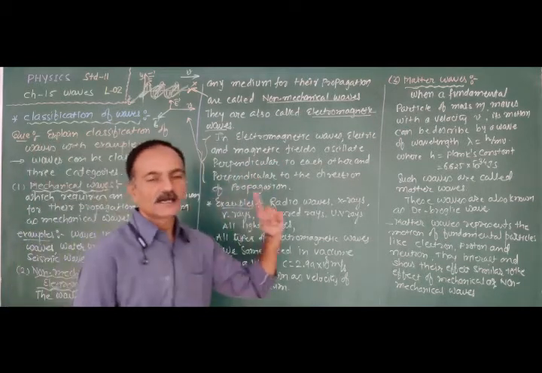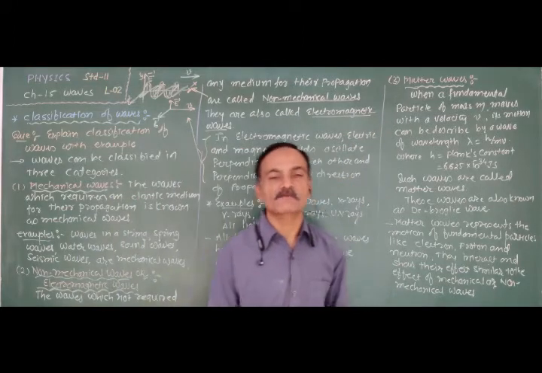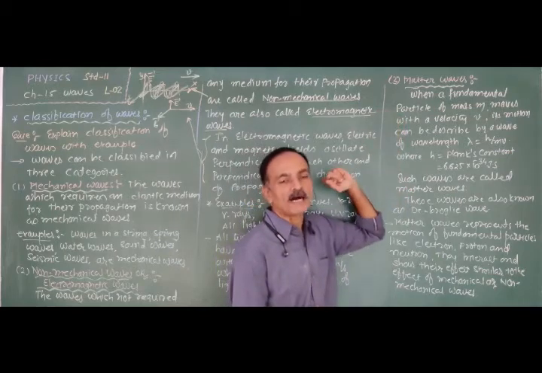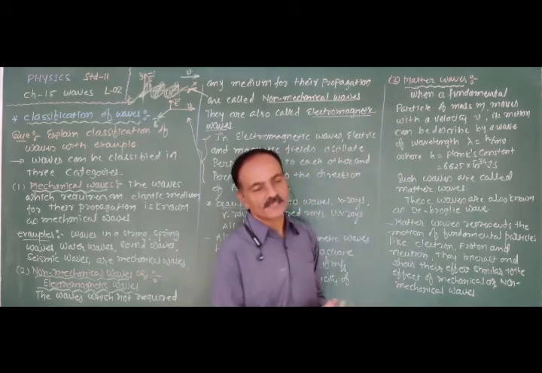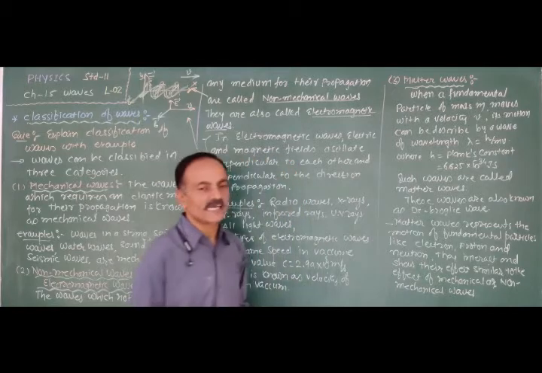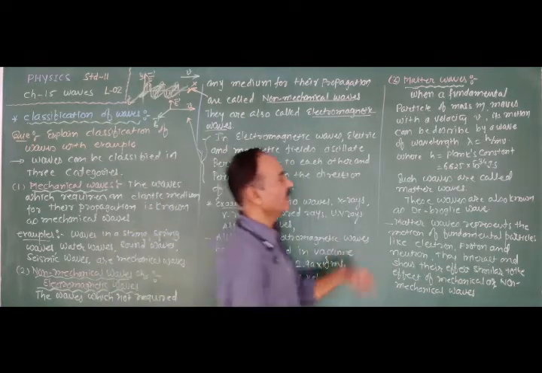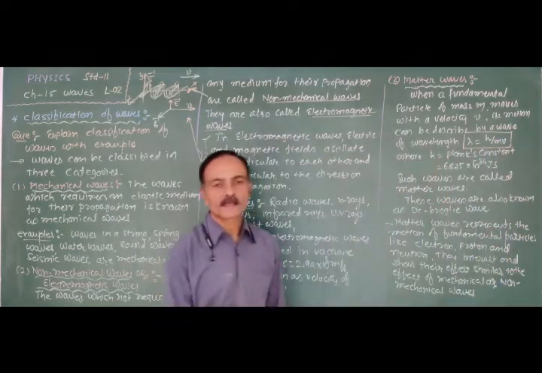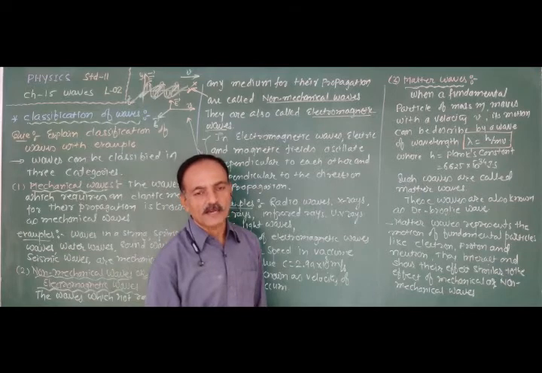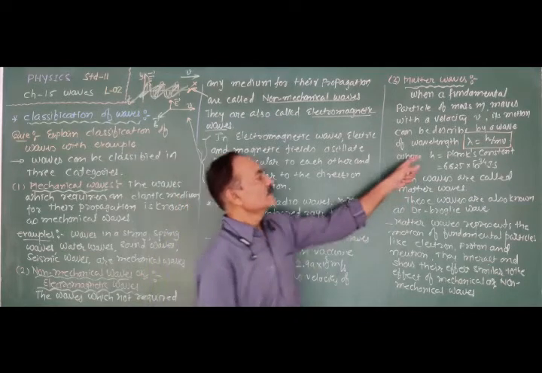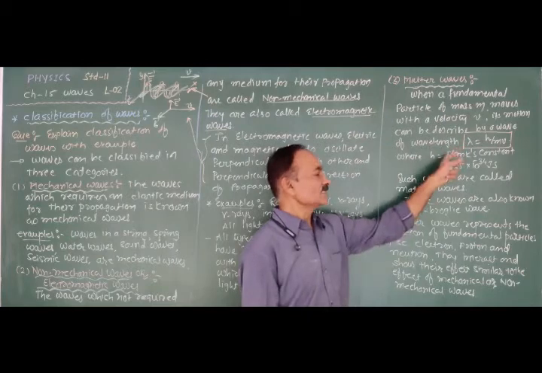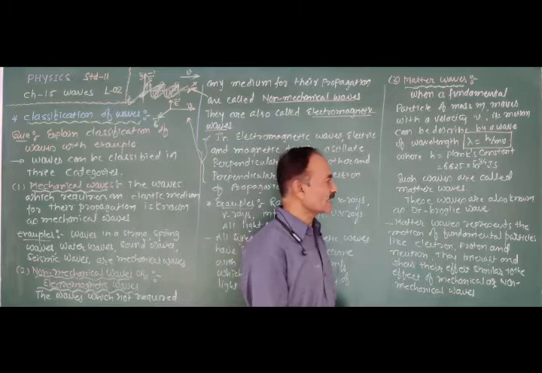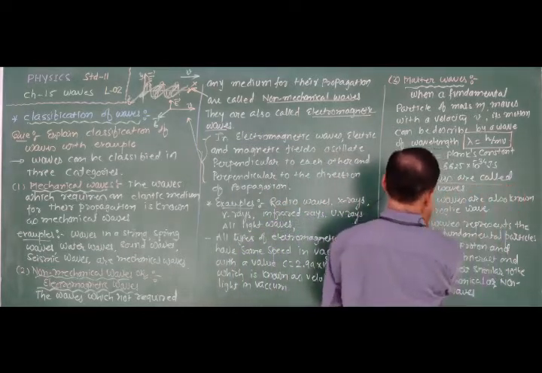Now next is a new type of wave, known as the matter wave. Matter wave means that when a fundamental particle of mass m moves with a velocity v, its motion can be described by a wave of wavelength lambda equal to h upon mv. Here h is Planck's constant. Its value is 6.625 × 10^-34 joule second, and such waves are known as matter waves.